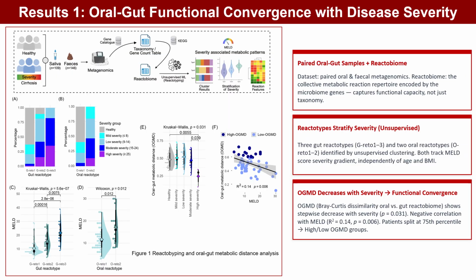We next moved to the results. We used a reactobiome framework to capture the metabolic reaction repertoire of the microbiome, providing a functional view of microbial communities. Using data-driven clustering, we identified 3 gut and 2 oral reactotypes, both showing clear gradients with disease severity. We then quantified oral gut functional similarity using the oral gut metabolic distance. The distance decreased with disease severity, indicating progressive metabolic convergence.